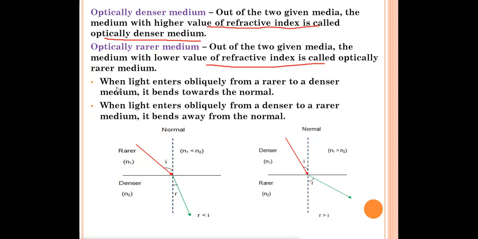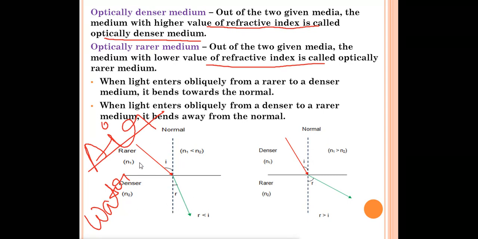Okay, so now 2 points are given over there. When light enters obliquely from a rarer to a denser medium, rarer medium meaning whose refractive index is less, to a denser medium, it bends towards the normal. Suppose we take air as our rarer medium and water as the denser medium. So when light enters from air to water, what will it do? It will bend towards the normal.